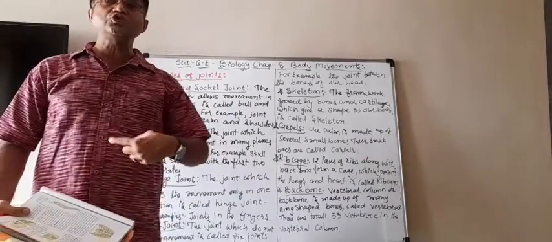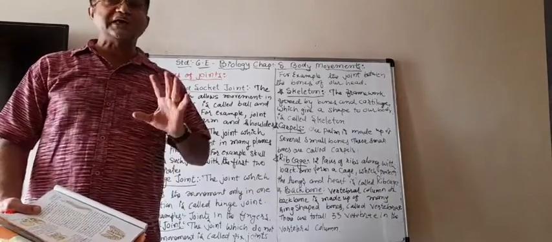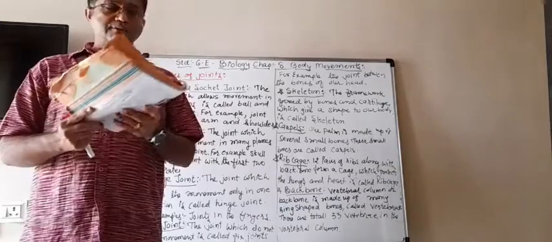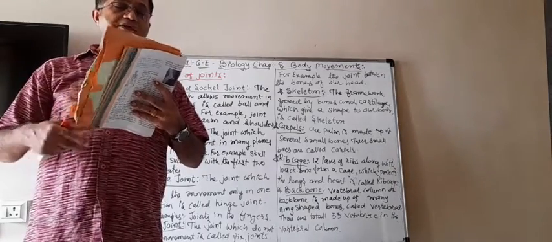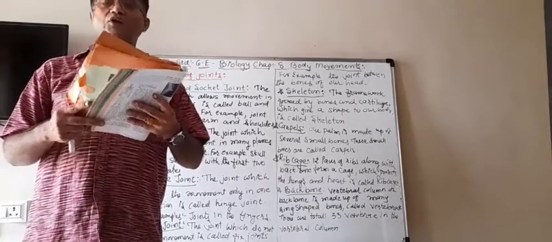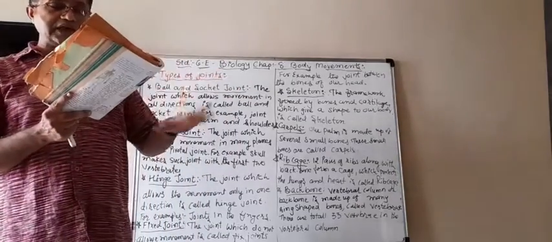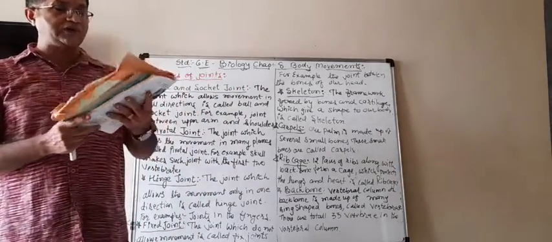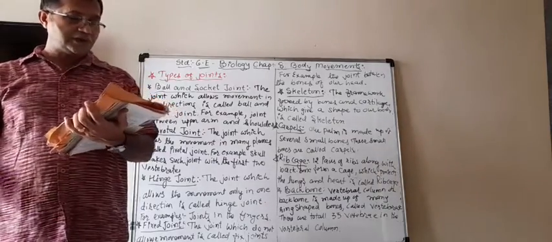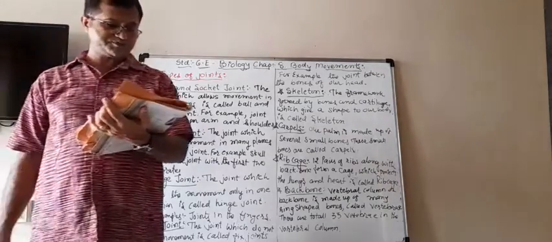But the last 2 ribs are floating. They are not connected in the front side. So they are known as the floating ribs because they are free in the front side.